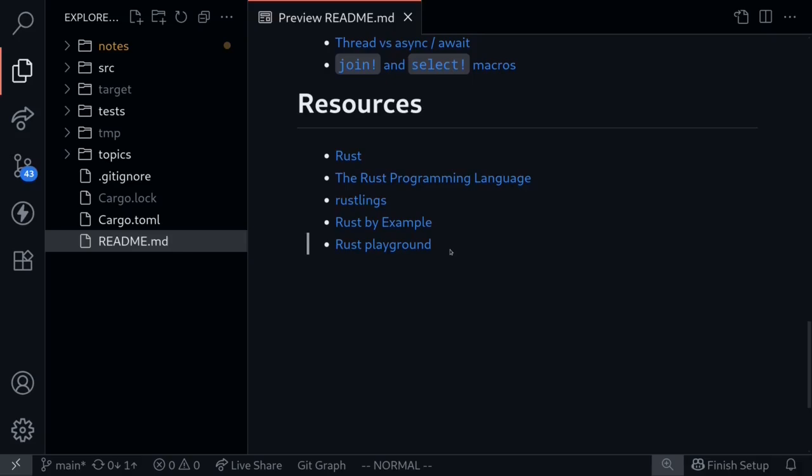The final thing that I'll mention about setting up for this course before we get started are the resources. Navigate to the README file and scroll all the way down. There's a section called resources. Under here, you'll find links that are relevant to Rust. In this course, we won't be using these links, but if you're curious, go ahead and check it out. So with that said, let's move on to installation, installing the Rust programming language.